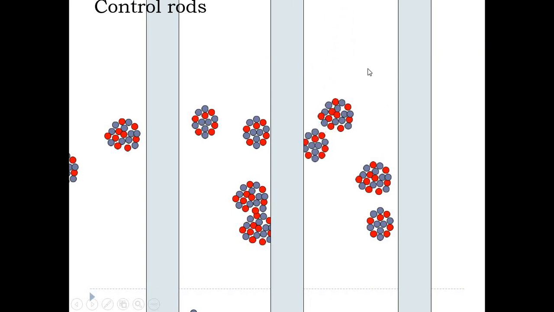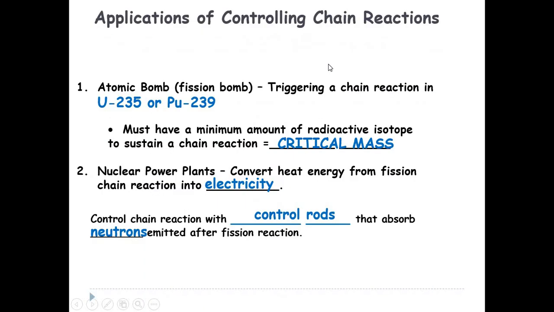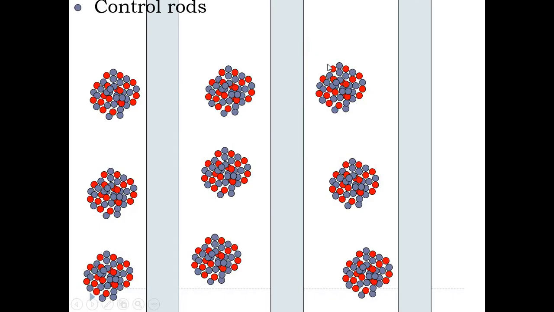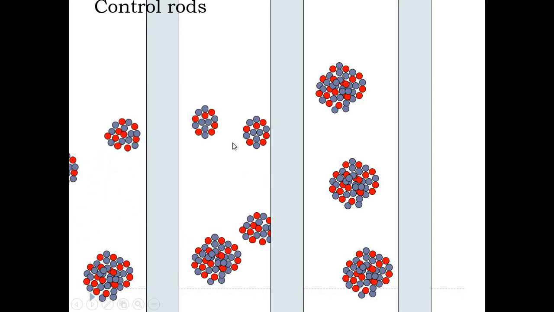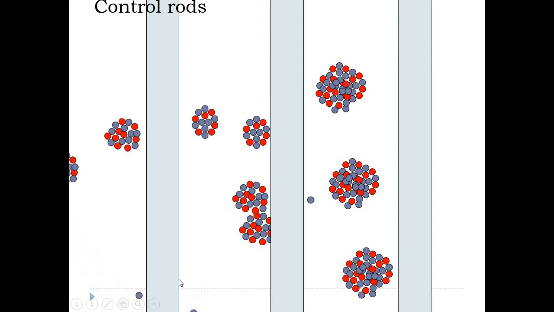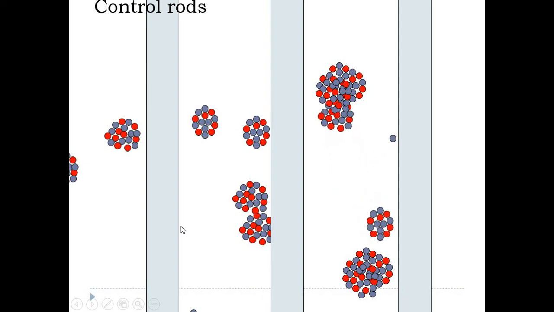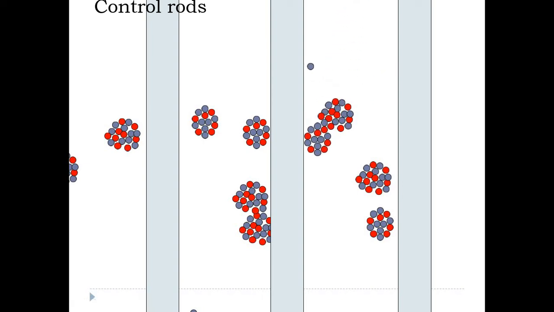But here you can observe one difference. See, here two neutrons are generated, and one neutron is absorbed by this particular control rod. Again, two neutrons are generated, one is absorbed by the control rod, and only one passes on to the further region to cause nuclear fission of another nucleus. So by inserting such rods, one can absorb the fast moving neutrons generated in the nuclear fission reaction, and that's why there is overall control over the reaction.